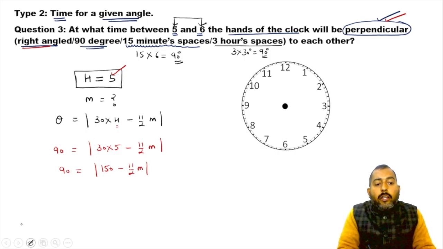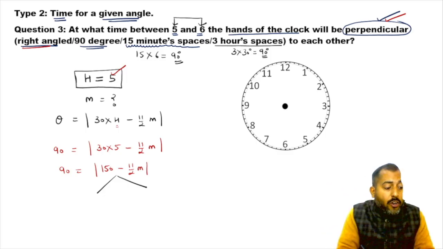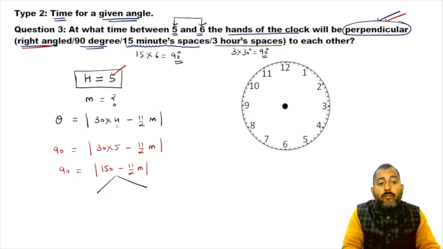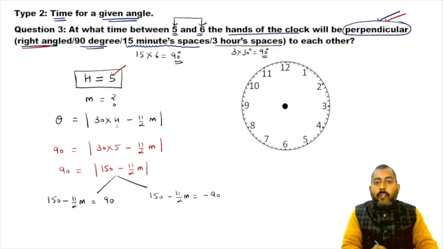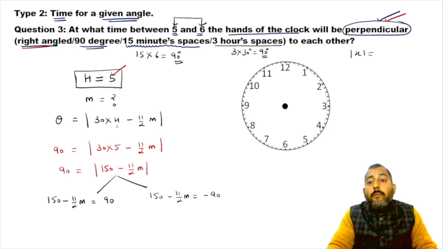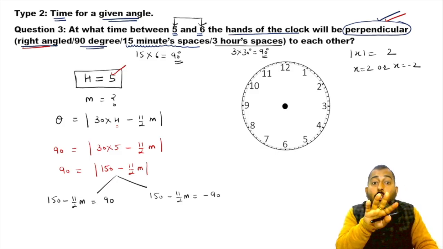Now you know that if you open the modulus, you are going to get two different cases, two different scenarios. What are those scenarios? The first one, this value inside the bracket, 150 minus 11 by 2 m, can be equal to positive 90, and this value inside the bracket, 150 minus 11 by 2 m, can be equal to negative 90. Both are possible here, because if you say mod of x equals 2, it means x can be equal to positive 2 or x can be equal to negative 2. So applying this concept of modulus, you can get two values here.